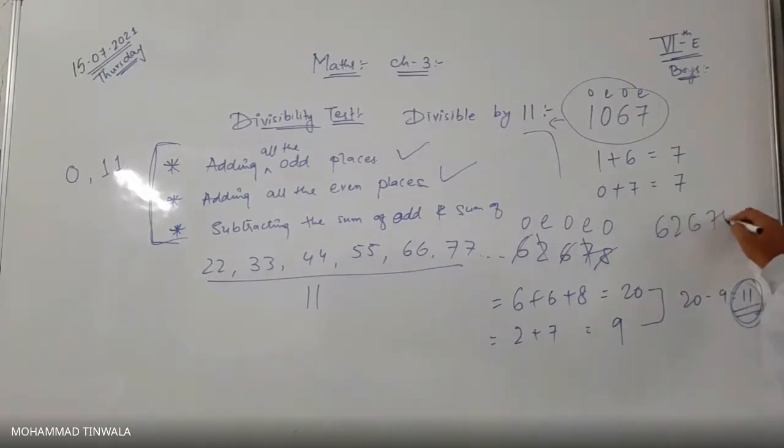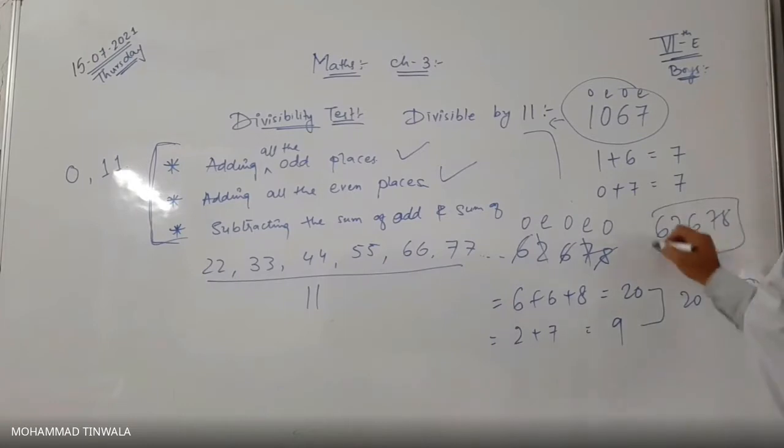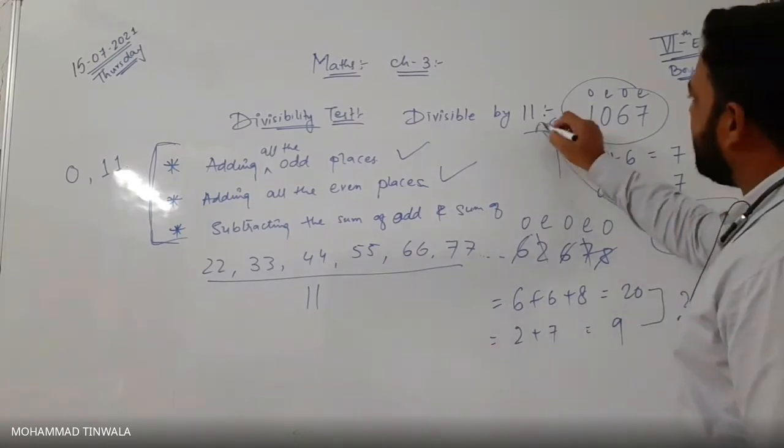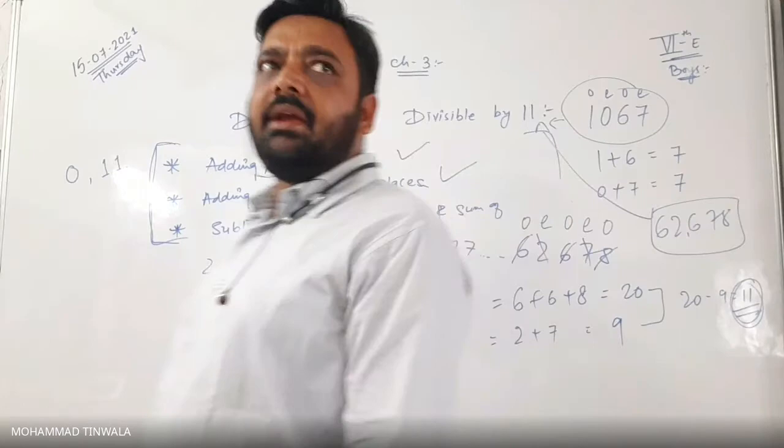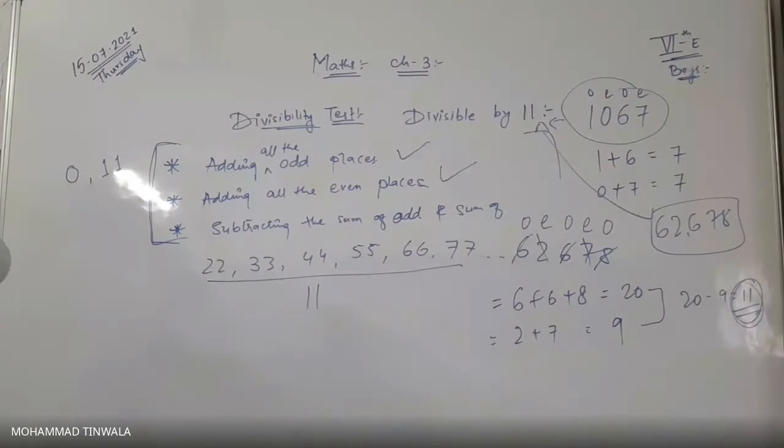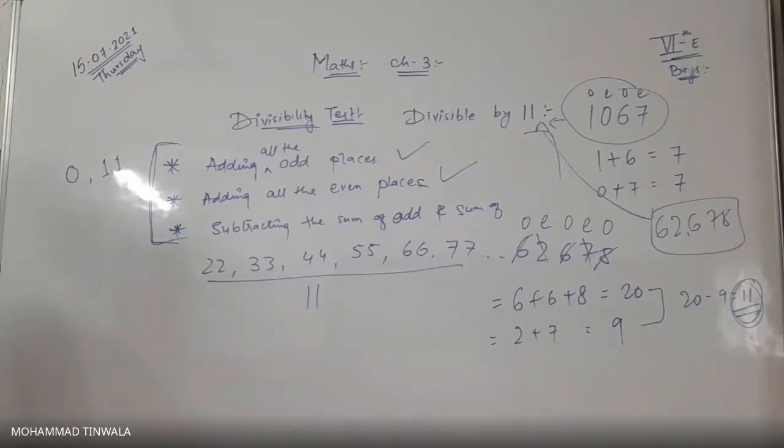This means 6, 2, 6, 7, 8, 62,678 is divisible by 11. Any doubt, boys? No, sir. Anybody has any doubt regarding divisible by 11 or not? No, sir. Confirm, Bachcha Party? Yes, sir.